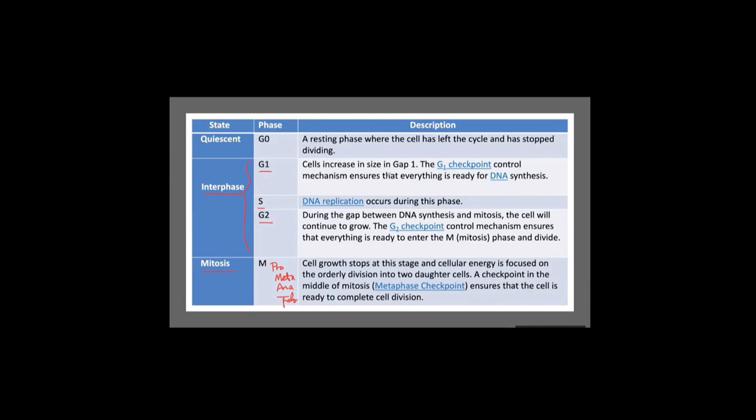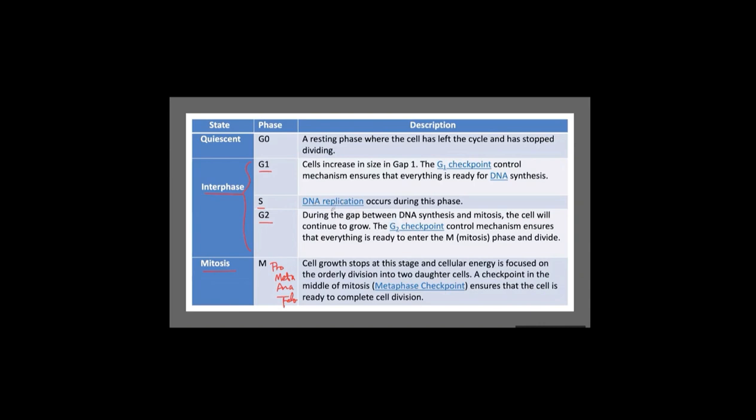If the cell is damaged too much, the G1 checkpoint sends the cell to G0, the quiet, resting phase. Once a cell passes the G1 checkpoint, it undergoes DNA replication, and during G2 phase, the second checkpoint, called the G2 checkpoint, monitors whether DNA mutations occurred during S phase or not.